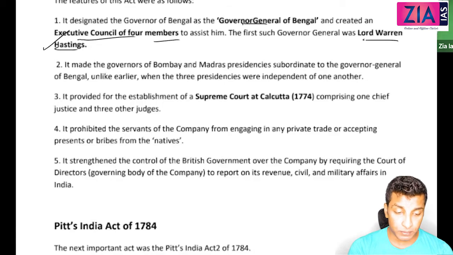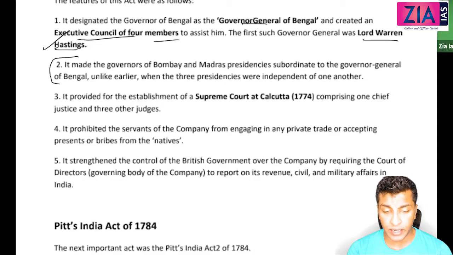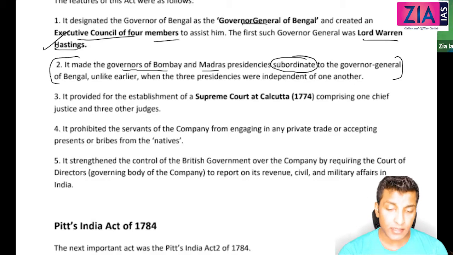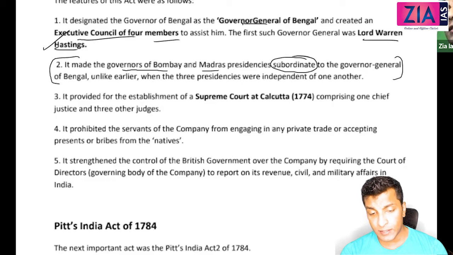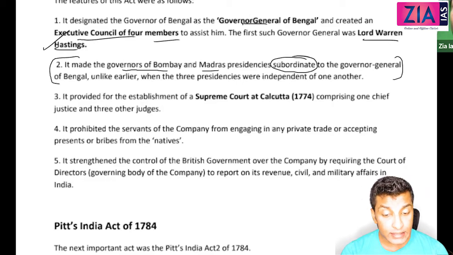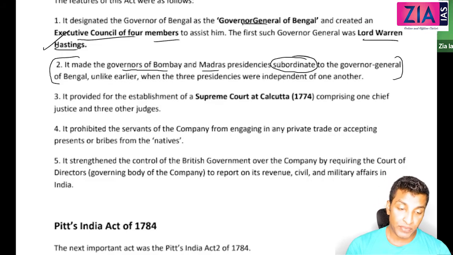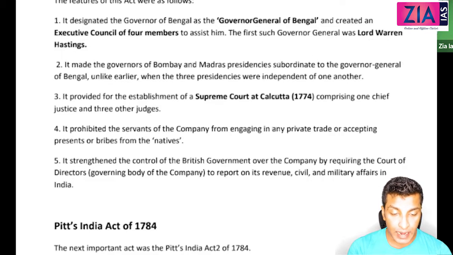Now guys, about this one there is a difference of opinion. It made the governors of the Bombay and Madras presidencies subordinate to the Governor General of Bengal. So Lakshmikant has written it like this, but the fact is, if you ask me, are they subordinate? Maybe to an extent subordinate, but in many ways they are not. For example, when it comes to the internal matters of Bombay, the Governor General of Bengal has no role.